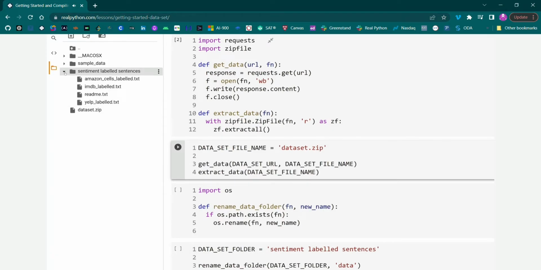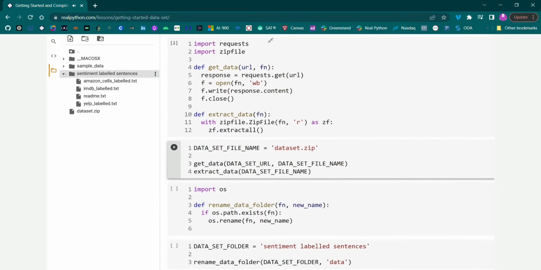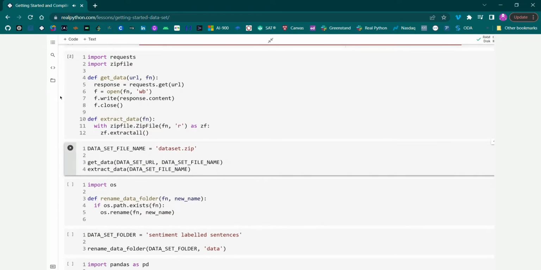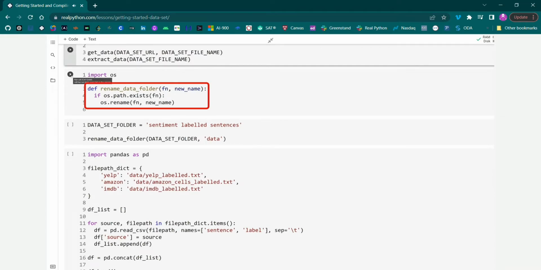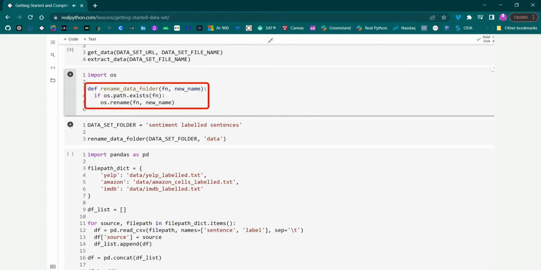Note that the free tier of Google Colab is a shared service. If your session times out and the resources are reclaimed, you will lose any files that you downloaded. In this case, it's not that big of a deal because you just download them again. But if you save any data generated by your notebook, it's a good idea to download it. The next function, Rename Data Folder, cleans up the folder names to make the code more readable.